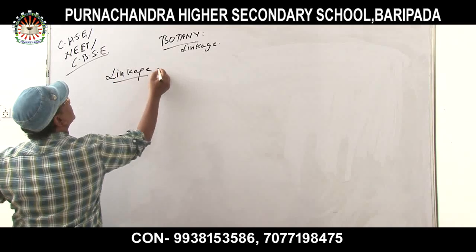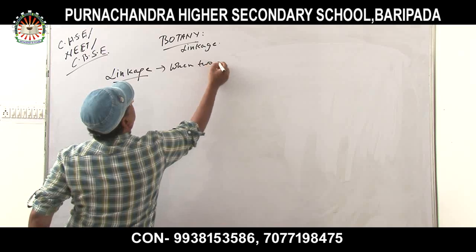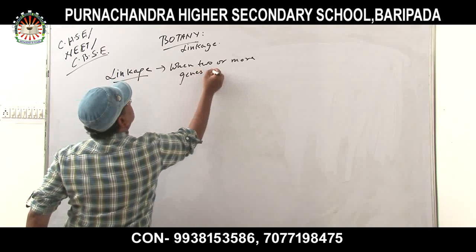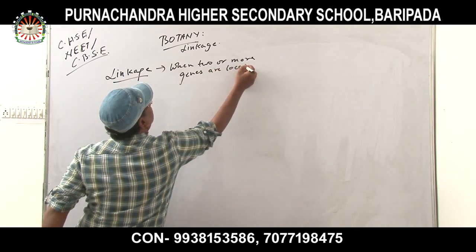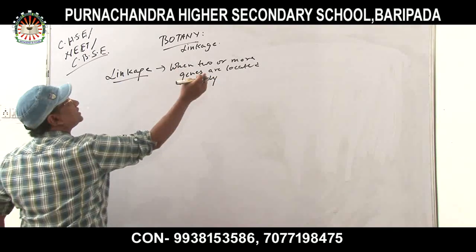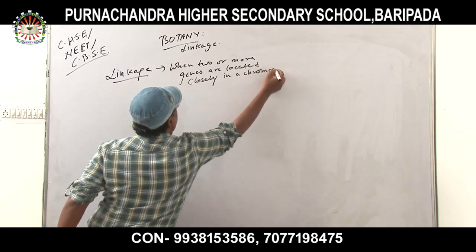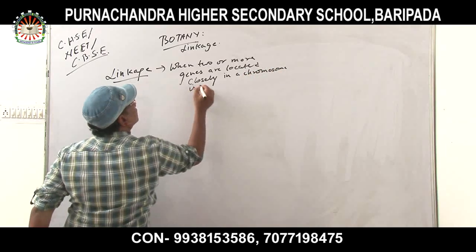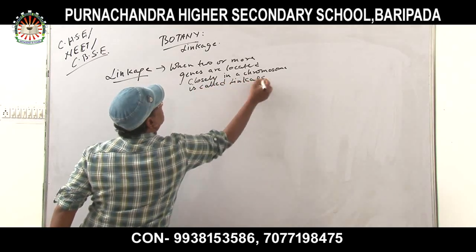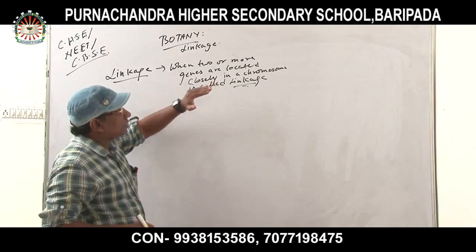What is called linkage? The definition of linkage is when two or more genes are located closely in a chromosome, it is called linkage. So, when two or more genes are located closely in a chromosome is called linkage.